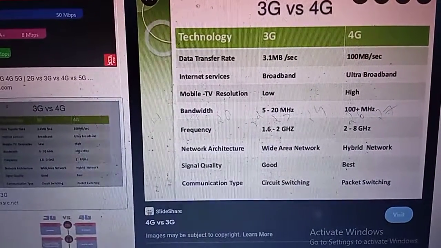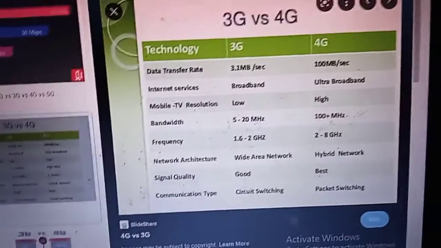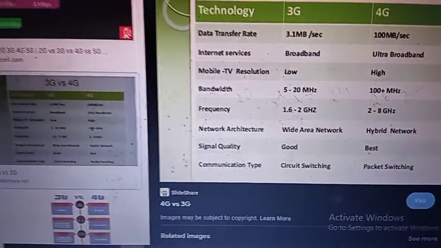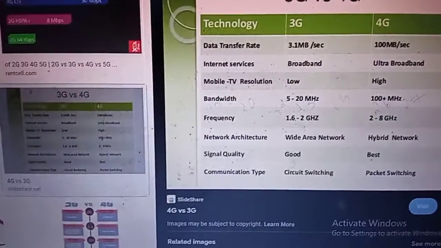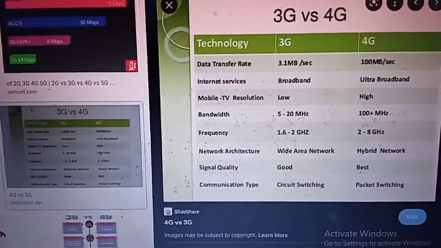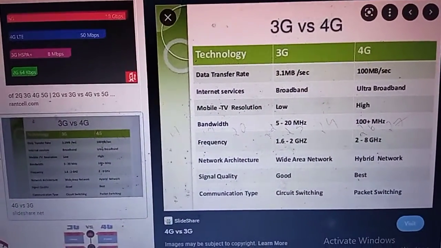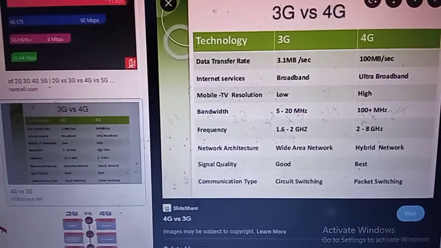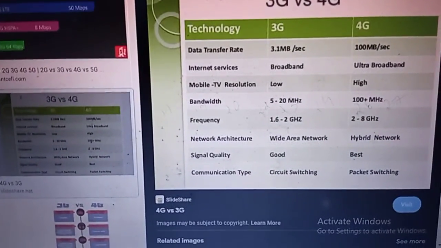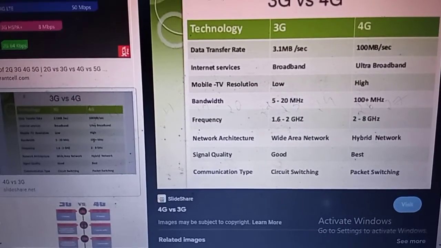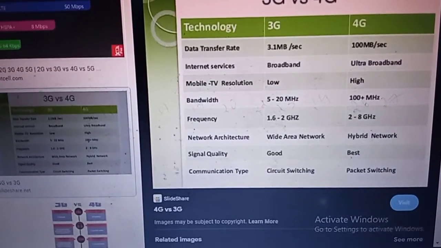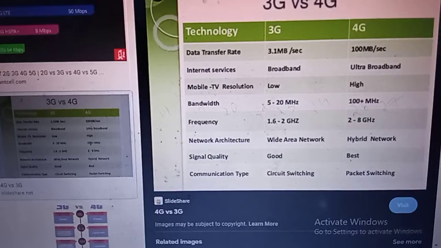Next, bandwidth. In physics, bandwidth refers to the difference between the higher frequency minus the lower frequency. Using bandwidth only we can send the data. Normal 3G uses a bandwidth between 3 to 20 megahertz, but 4G uses a bandwidth of 100 megahertz.